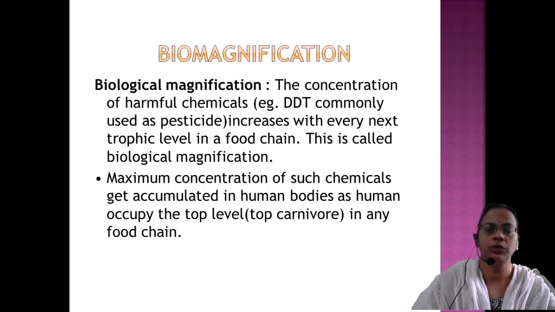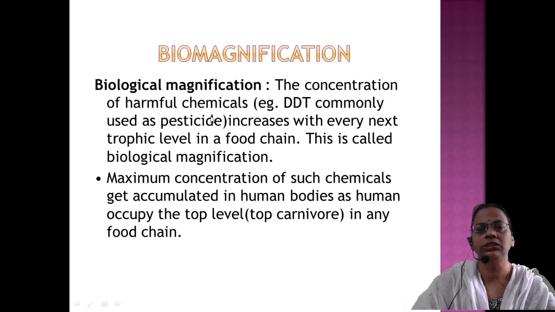Now the next, an entirely different topic, that is biomagnification, or bioaccumulation. When we are applying too much pesticide and too much fertilizer, the concentration of harmful chemicals increases with every next trophic level in the food chain. That means when you are adding DDT, some amount of DDT will be attached to the plants. When the plants are eaten by a cow, the cow will get more, because the cow is not eating one grass every day. They will eat many grasses.